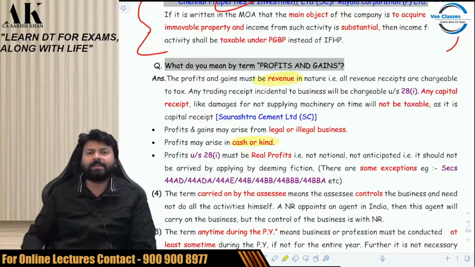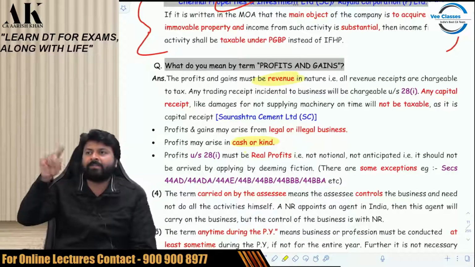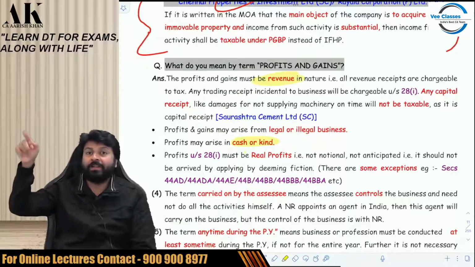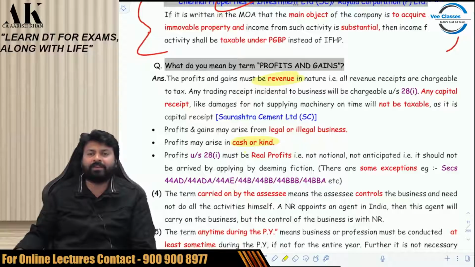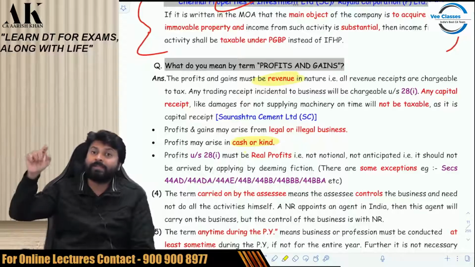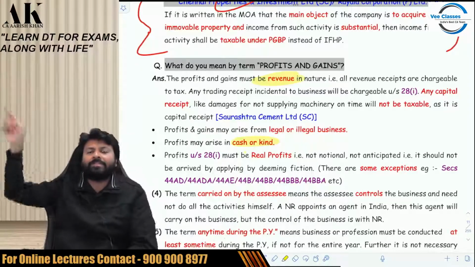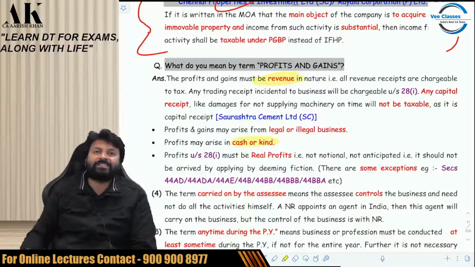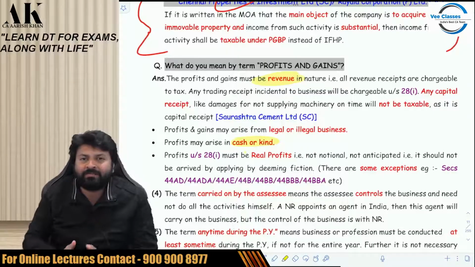But sir, we have done in practical life that in some cases we take 8% of the turnover as profit, or 6% of the turnover as profit, or 50% of the gross receipt as profit. Yes, you have done that. So that is not real, that is notional. Those are overriding sections. That is covered in 44AD, 44ADA. Those override all the provisions of PGBP. Those are notwithstanding sections. I have also written over here, check in the bracket. Those are exceptions. By default, your profit has to be real profit.